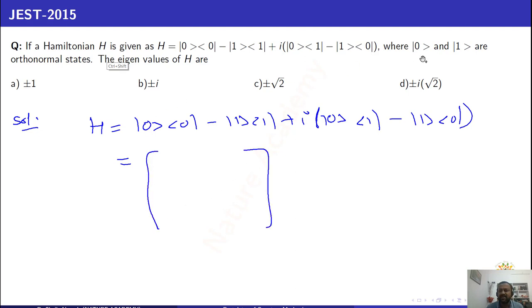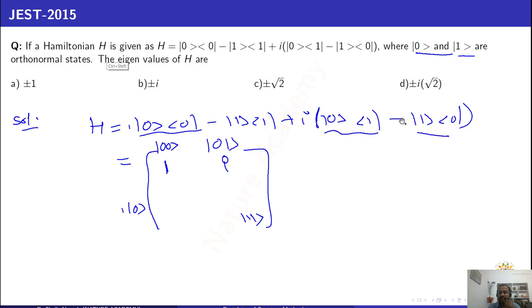Here the basis is given as 0 and 1. When you have two states, I can write the combination of these two states. The first one becomes the 0 1 state, and this will become 1 0, and the other one will become the 1 1 state. So just write this Hamiltonian in terms of a matrix. This is 0 0, so there is eigenvalue 1, so it will be written as 1, and 0 1 is having eigenvalue i, and 1 0 is having i, and the minus 1 has a minus sign, so minus i here.